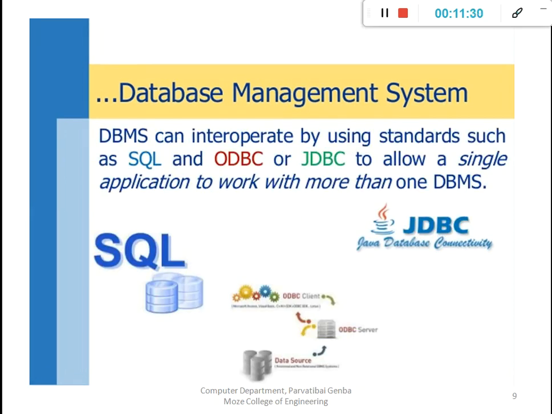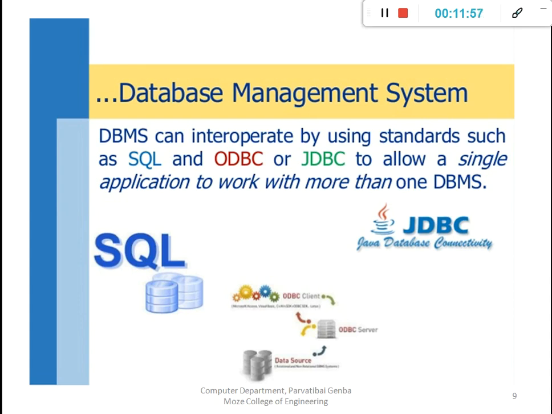Then database management systems can interoperate by using standards such as SQL, ODBC, or JDBC to allow a single application to work with more than one database. Means if we take a simple example, there are two databases, database 1 and database 2.